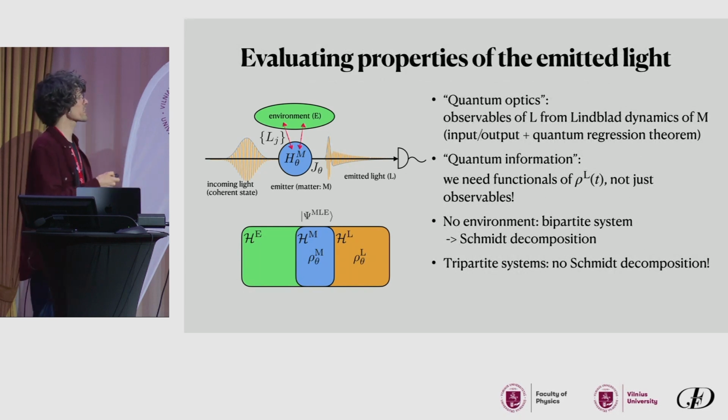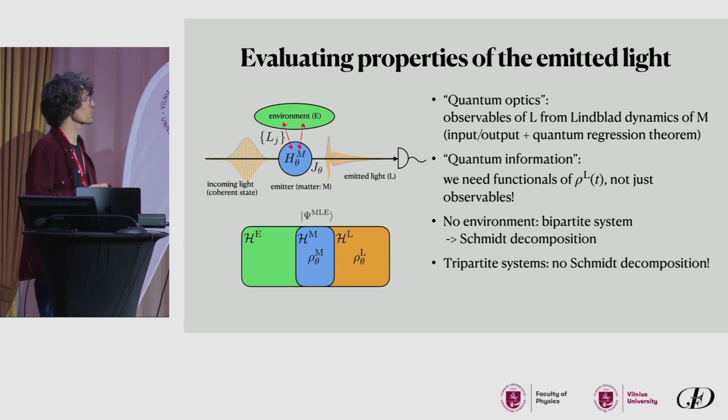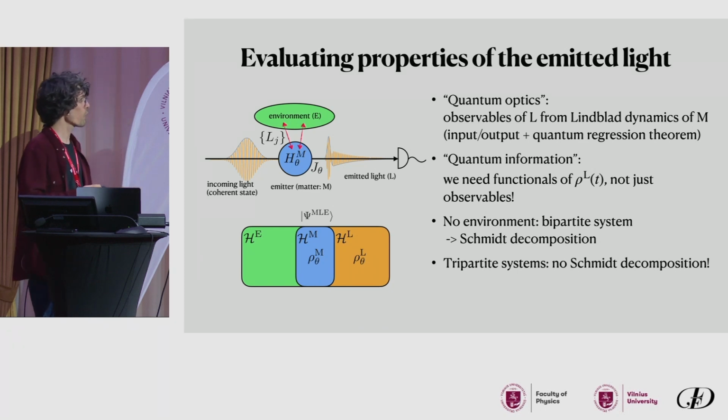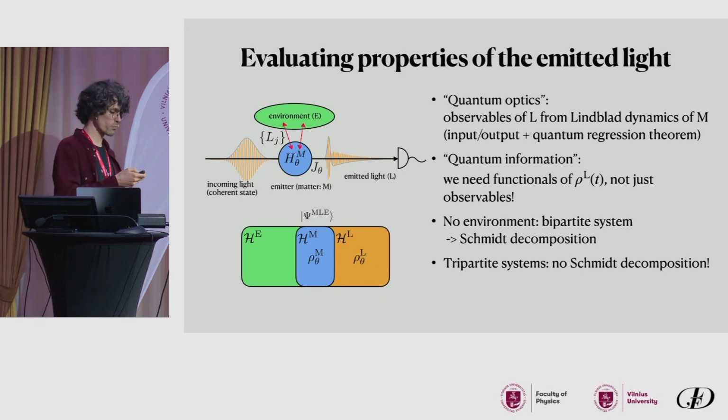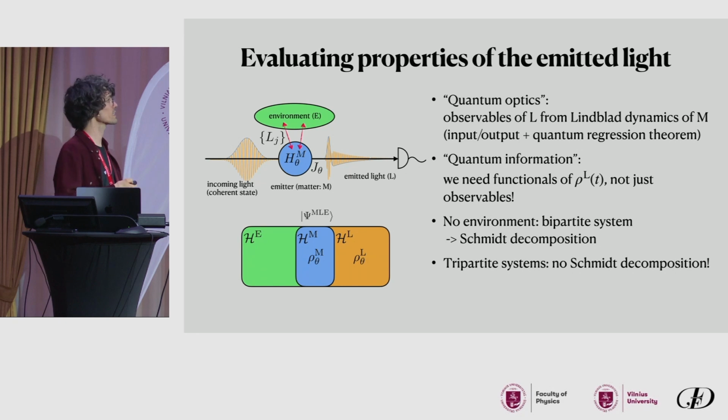But how to evaluate properties of this emitted light? Well, the standard quantum optics way is just to use input-output theory and then the quantum regression theorem, and then from the light-matter dynamics of the emitter, you can compute correlation functions, spectra, and so on. However, if we take a quantum information approach, this is not enough, because now we need some functionals of the state. It's not enough to evaluate observables and correlation functions.